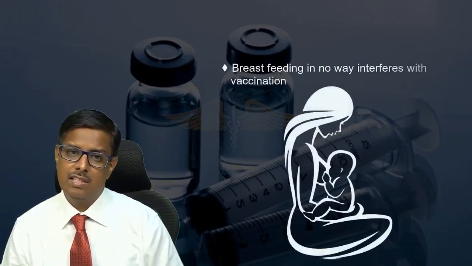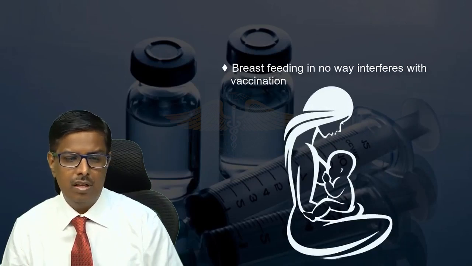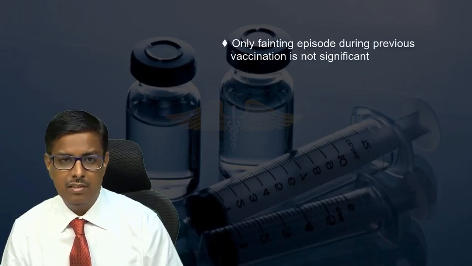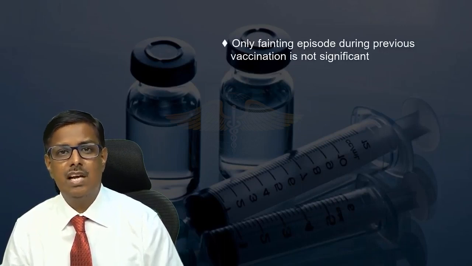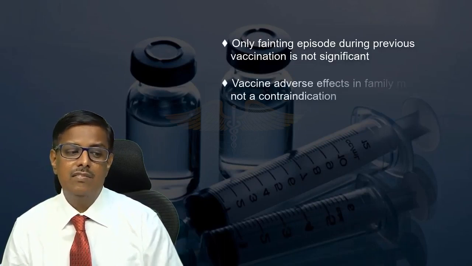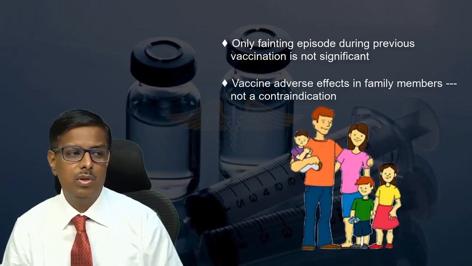Next point, breastfeeding in no way interferes with vaccination. You can give vaccination before or after breastfeeding. Only fainting episode during previous vaccination is not significant. That you have to remember, because it is not anaphylaxis. You should know how to differentiate anaphylaxis from a vasovagal attack. Vaccine adverse effects in family members is not a contraindication for giving vaccine. It is another point to be noted.